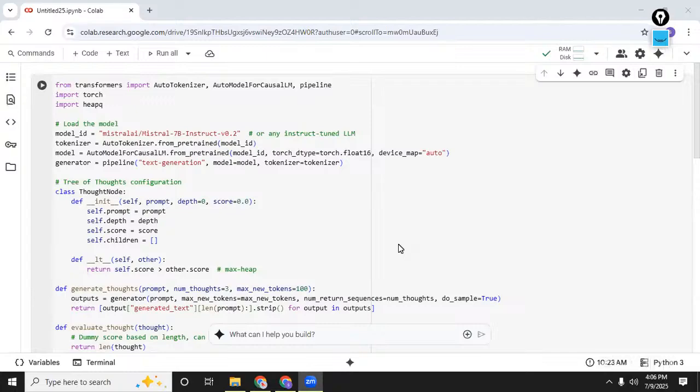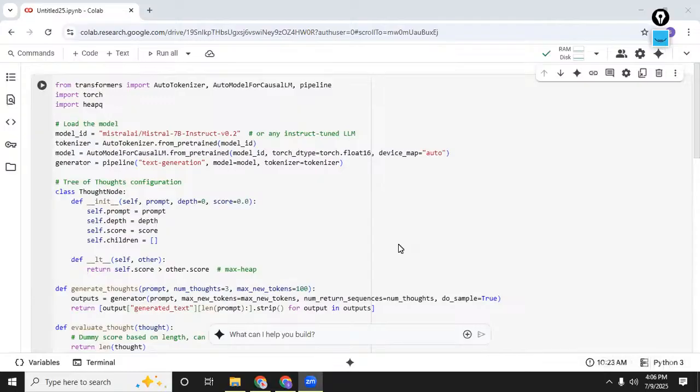Then finally, you have the search algorithm. It's a classic search algorithm which is applied over the tree. So you will have depth, the number of thought steps being generated; branch factor, the candidates proposed per node; and then you also have beam width, how many top scoring nodes to retain at each level.